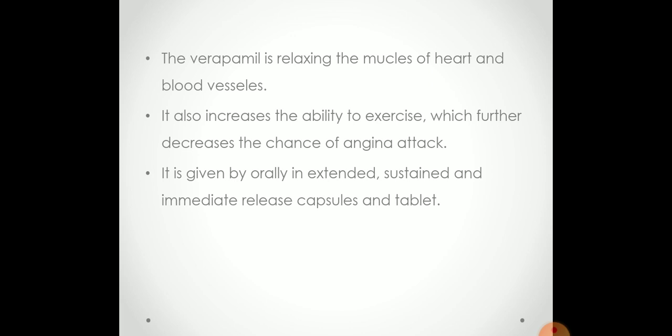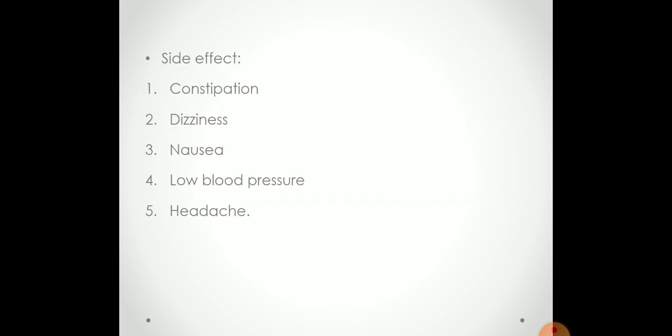It also increases the ability to exercise, which further decreases the chance of an angina attack, and it is given orally in extended, sustained and immediate release capsules and tablets. The side effects of this drug are constipation, dizziness, nausea, lower blood pressure and headache.